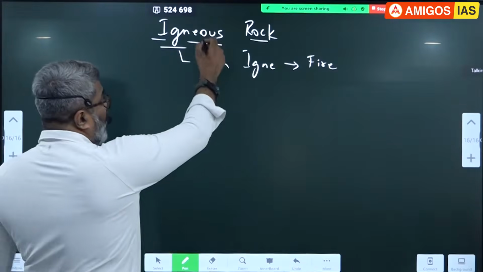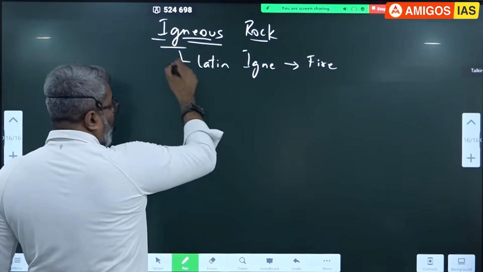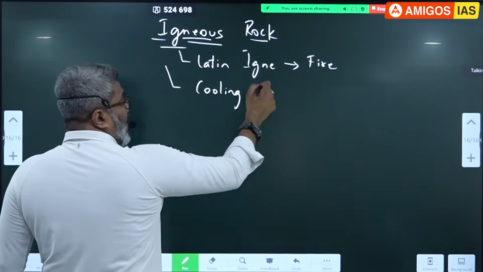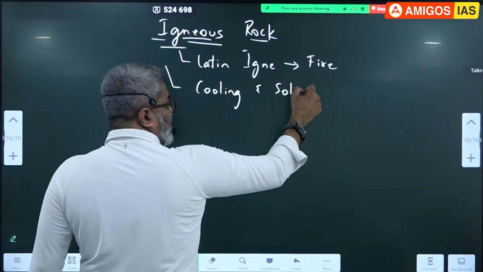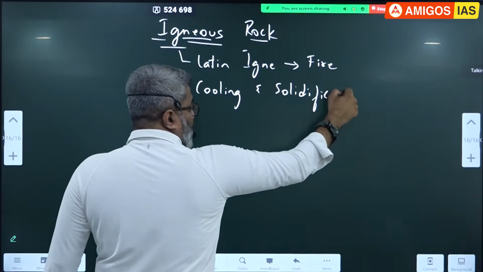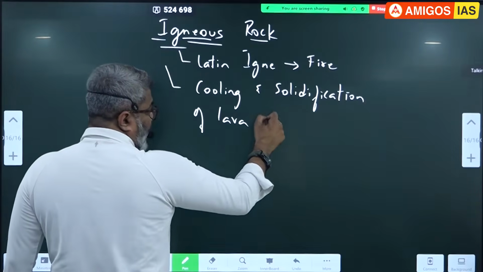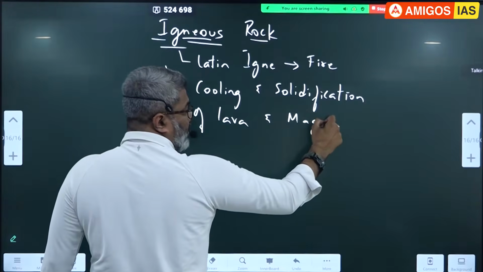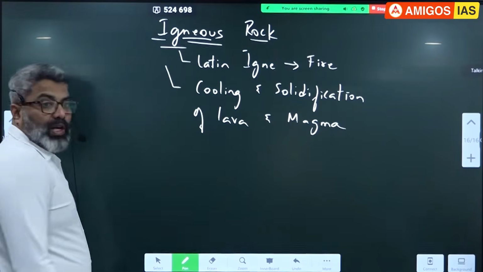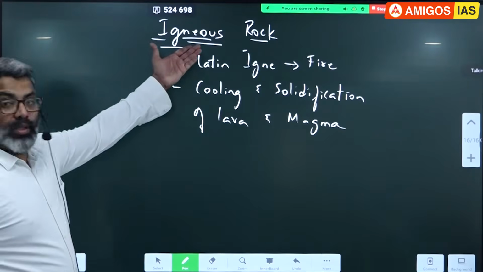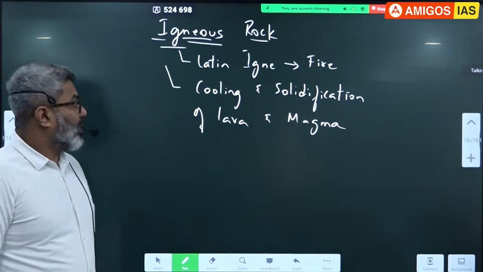So igneous rocks are the rocks formed due to cooling and solidification of lava and magma. So lava, magma, when they cool, when they solidify, we get igneous rock.